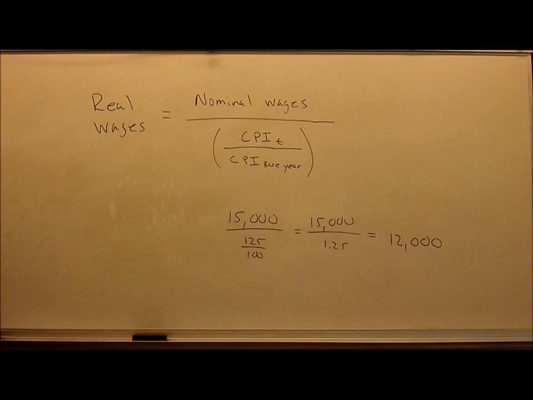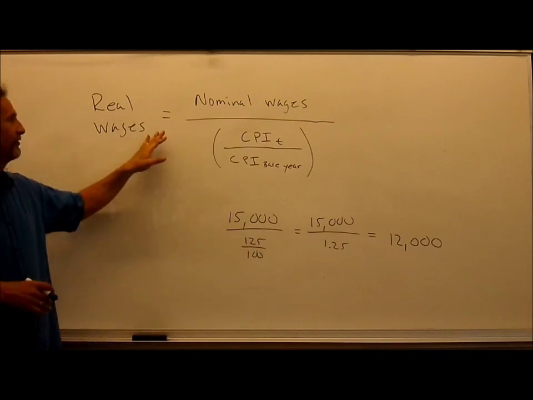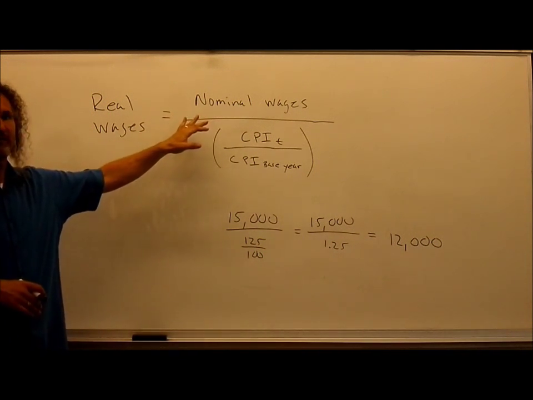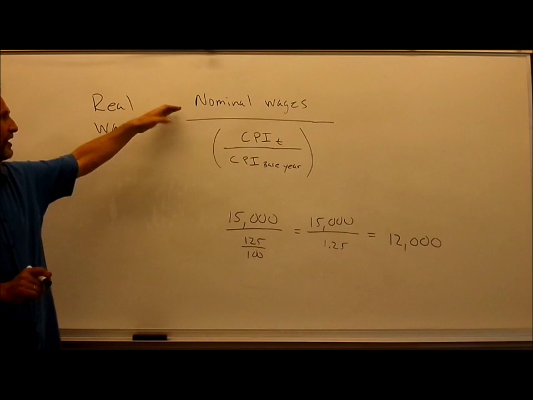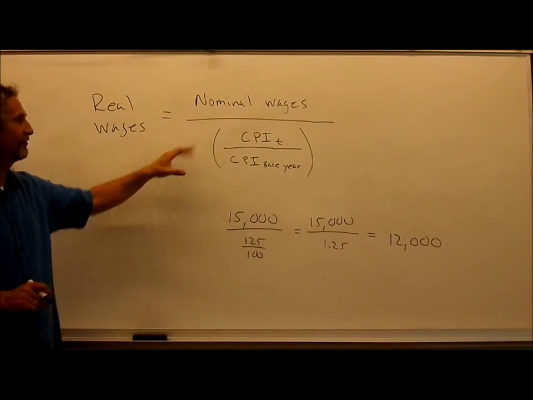Maybe one of the most useful equations is this equation here. Your real wages, or your purchasing power, what your money can actually buy, is defined by this equation. Nominal wages, so this is what you get on your check. So your check says maybe you earn $15,000. Then you have to convert that into real wages by this equation.